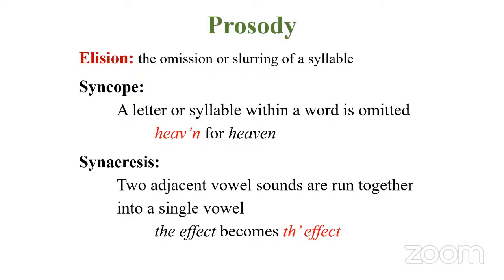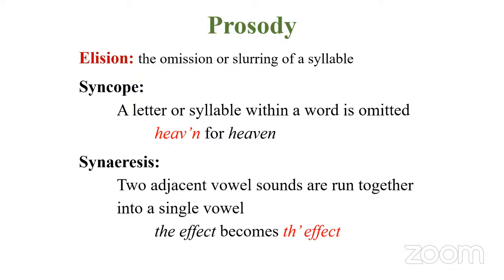Then we have another type, synaeresis, S-Y-N-A-E-R-E-S-I-S. What happens here? It is not within a word, but involves two words. We have a word ending with a vowel, then the following word begins with a vowel. So we have two vowels back to back, two adjacent vowel sounds. In such a case, sometimes we remove the first vowel.